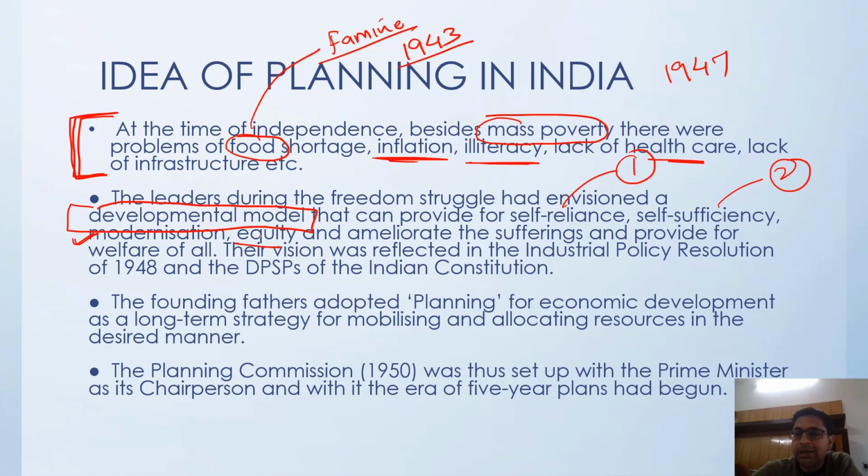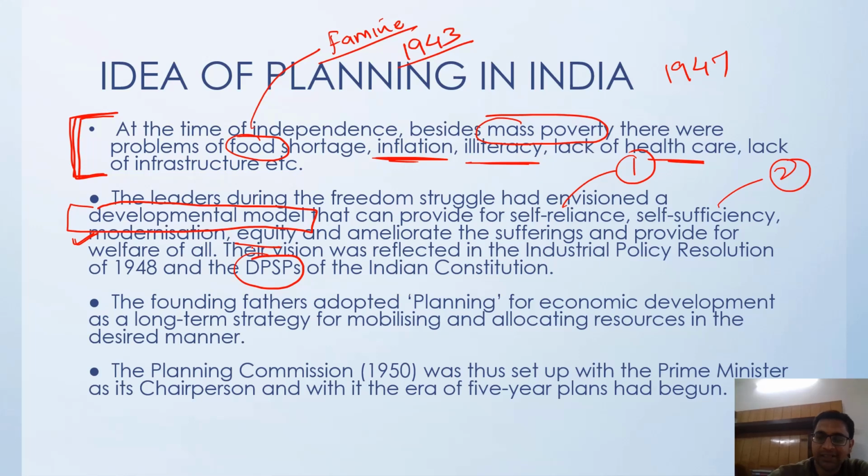If you go to our Indian Constitution, the Directive Principles of State Policy also state regarding industrial policies. The founding fathers of our country, during the time of independence, gave a goal that we will plan our economy and our economic development, strategizing it based on a long-term strategy.